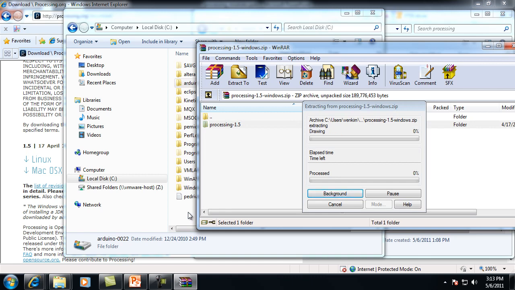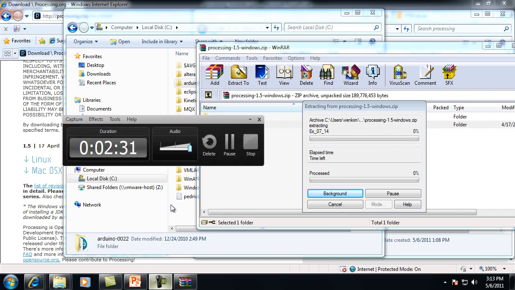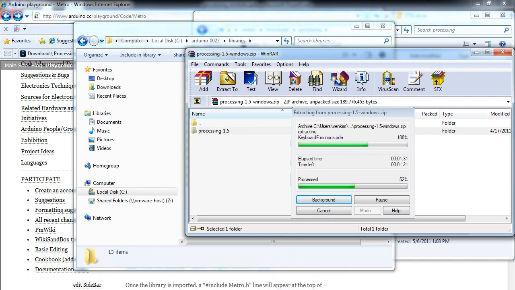The extraction should create a folder called Processing on your machine.